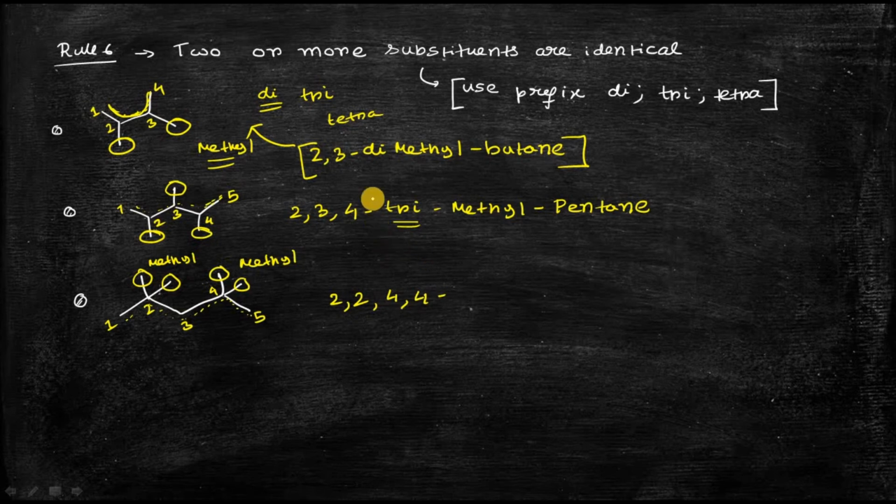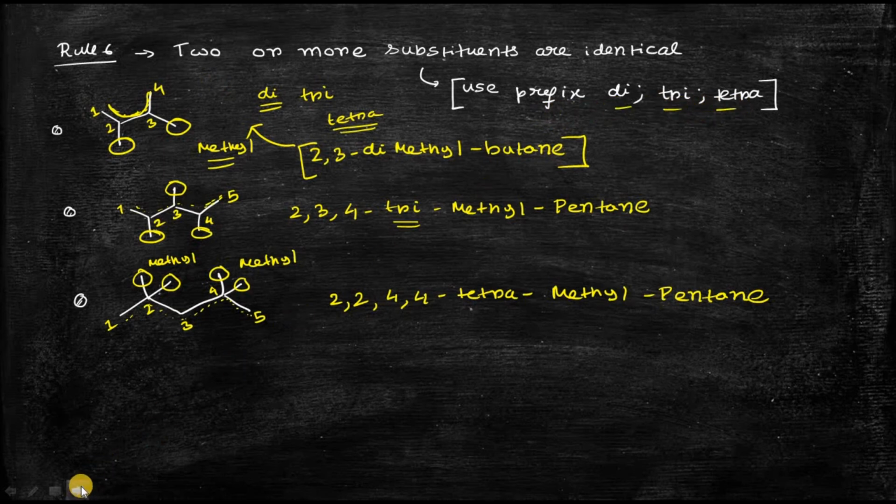Tetra, because the same substituent occurs 4 times, so tetramethyl. With a total of 5 carbon atoms in the main chain, it is 2,2,4,4-tetramethylpentane. So this is the nomenclature of this compound. This is rule 6, which says that if there are two or more identical substituents, you have to use the prefix di, tri, tetra.